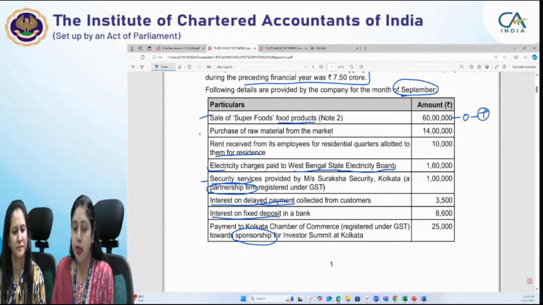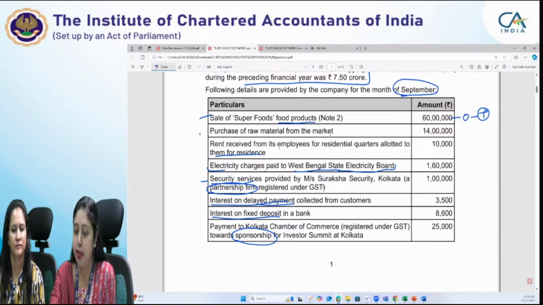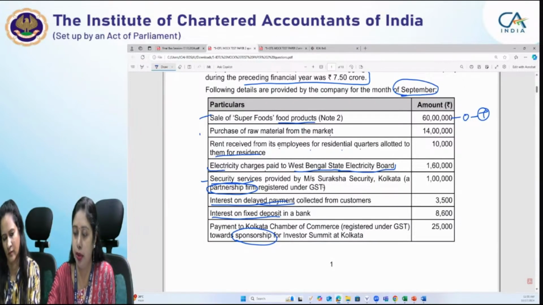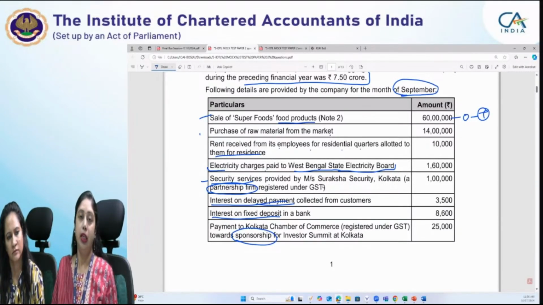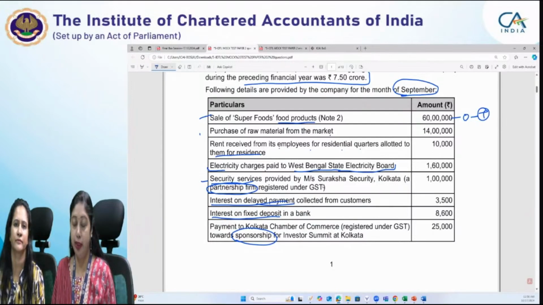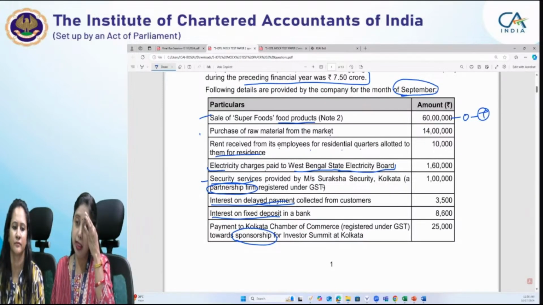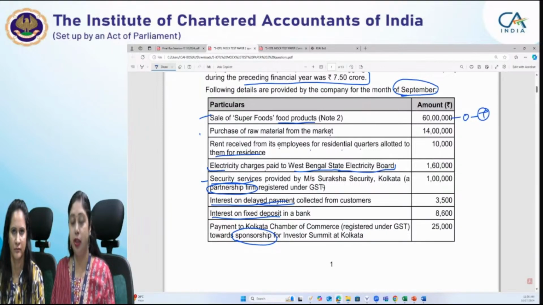Second comes purchase of raw material. Now it is an inward supply. Rent received from its employees for the residential quarters allotted to them for residence. Now, as I told you, in the 14 marks question, which requires computation of net GST payable, whenever there is any exempt entry or any reverse charge entry, reversal provisions come to our mind immediately. But here it is possible that they might not ask you ITC, so no reversal provisions have to be